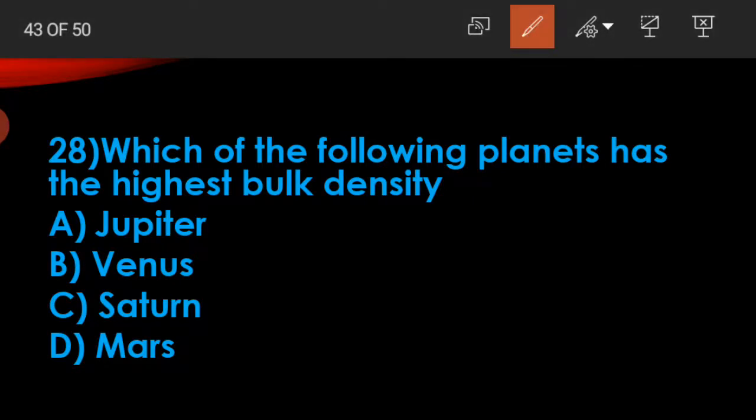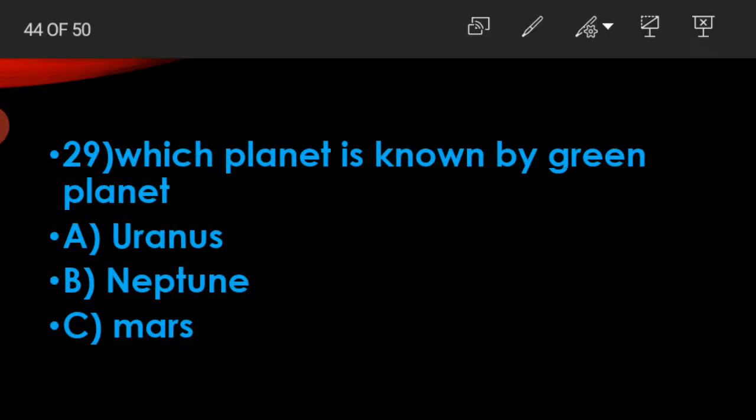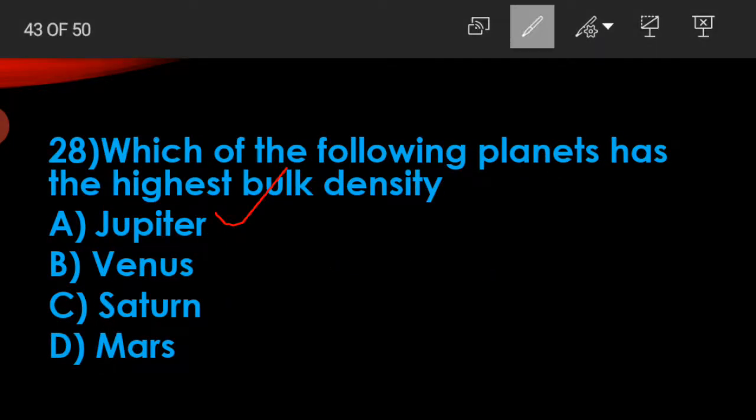Which of the following planets has the highest bulk density? Sorry, Venus. Venus has the highest bulk density.